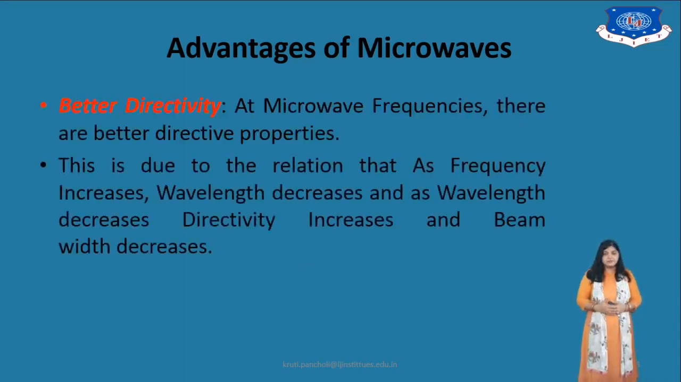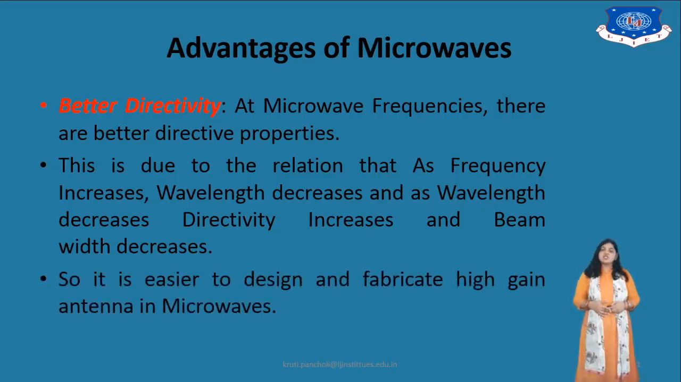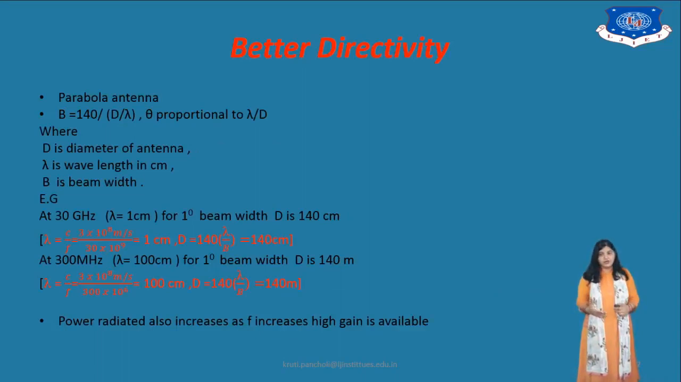Better directivity. At microwave frequencies, there are better directive properties. This is due to the relation: as frequency increases, wavelength decreases, and as the wavelength decreases, directivity increases, and due to that the beamwidth decreases. So it is easy to design and fabricate a high gain antenna in the microwaves. For better directivity, we can see one example.